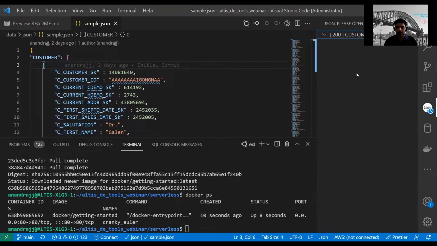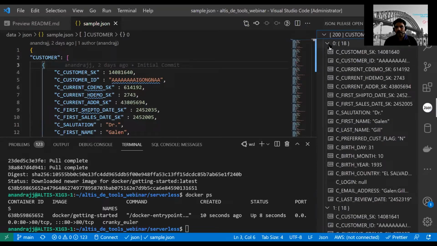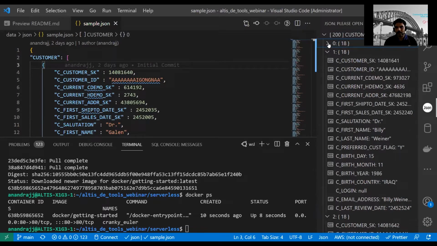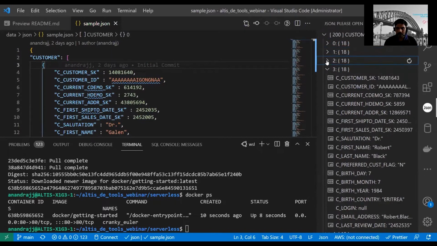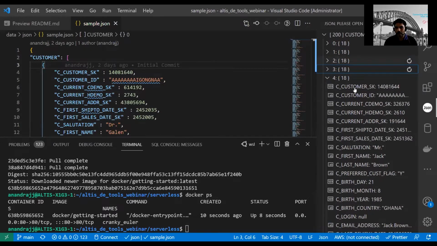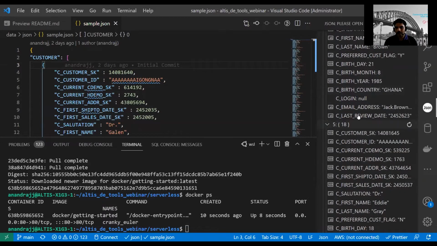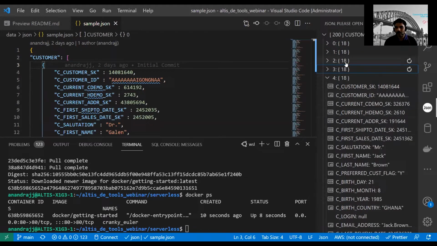It's going slow actually. Yeah, you can see for record 0 what all the values are. If it is nested, you can collapse it, go to a particular value and see what values are there. It's pretty handy if you are working with JSON or any configuration files. You could use VS Code to browse through it the way you would explore a file explorer.